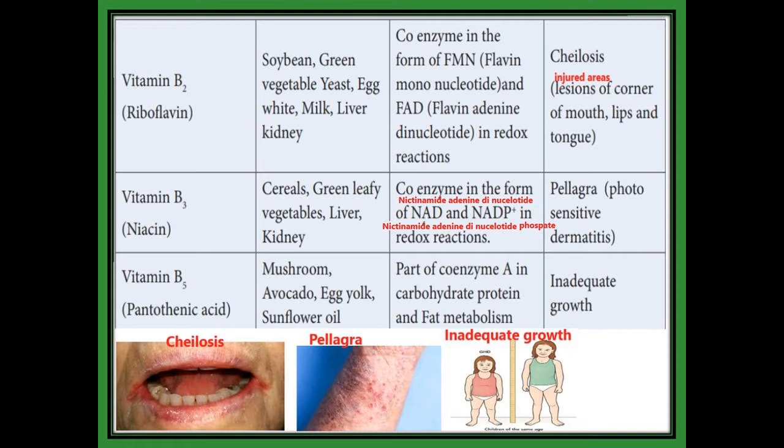It is obtained in deficiency disease of vitamin B3. The next one, vitamin B5. The name of this compound is pantothenic acid. We get vitamin B5 from mushroom, avocado, egg yolk, sunflower oil. It is also part of coenzyme A in carbohydrate, protein and fat metabolism. Metabolism means the large food molecules are broken into smaller molecules. That is called metabolism. And vitamin B5 deficiency results in inadequate growth.